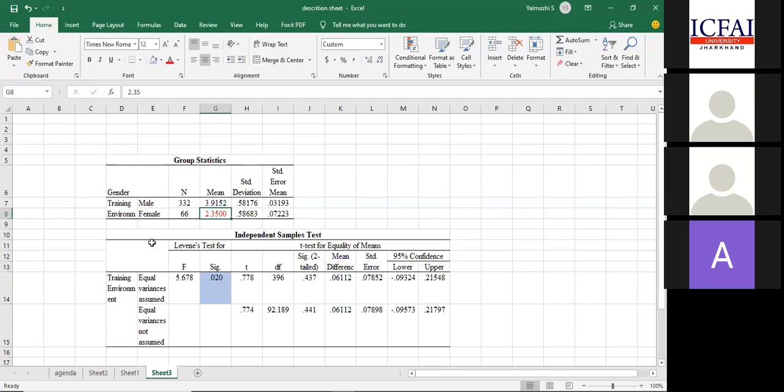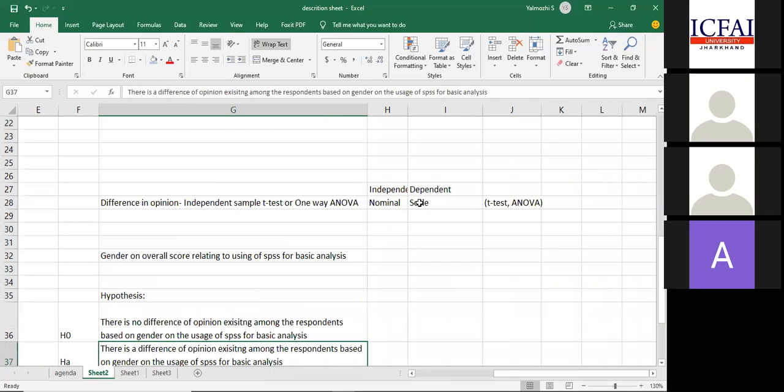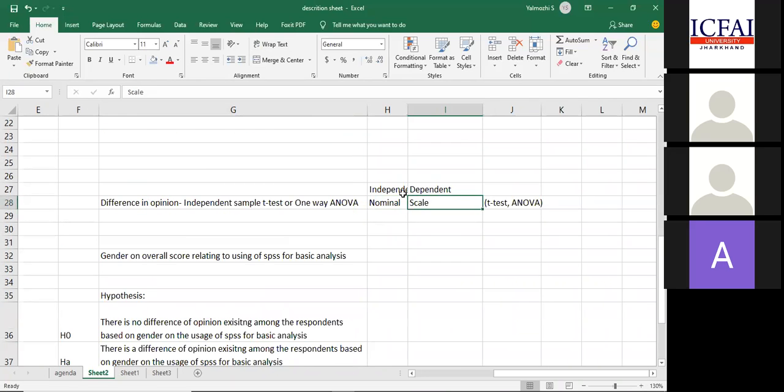How did you make it a dependent variable? Sir, that's where I got training environment as the scale variable. That's the logic when you are trying to find out any kind of difference of opinion. The independent sample t-test needs two basic variables: one independent and one dependent. Training environment is the dependent variable; I want to find out whether there is a difference of opinion between male and female. Male and female are the respondents giving the response for the training environment, so training environment becomes a different variable now.